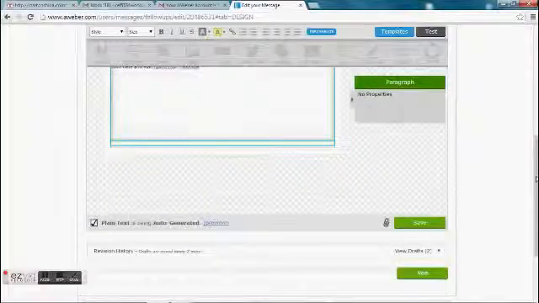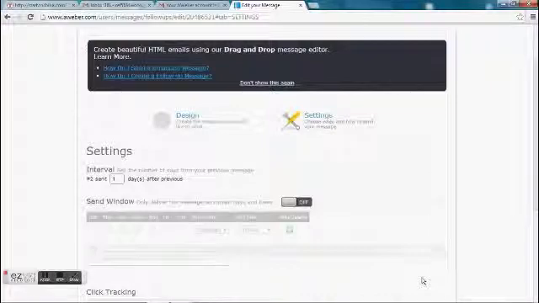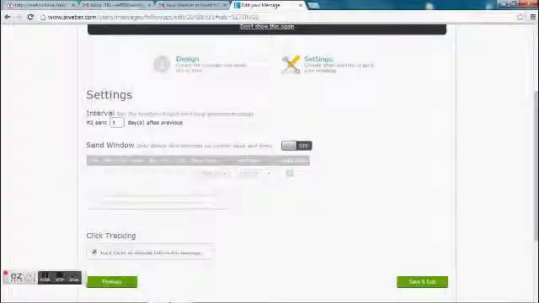So we're done with this. We would save it and go next. Now, a few things. When you configure your first message, these settings will not be there, because it's always set to send immediately after they subscribe. The only thing that will be on there is this click tracking, which tracks whether or not they click on the links in your email.